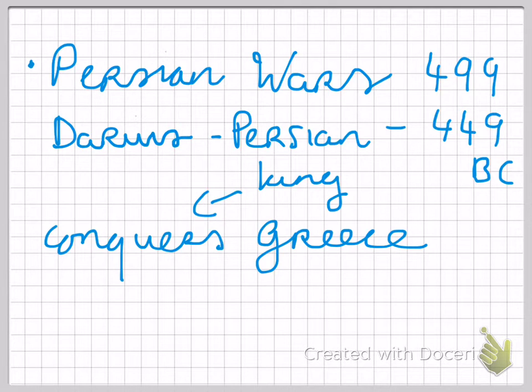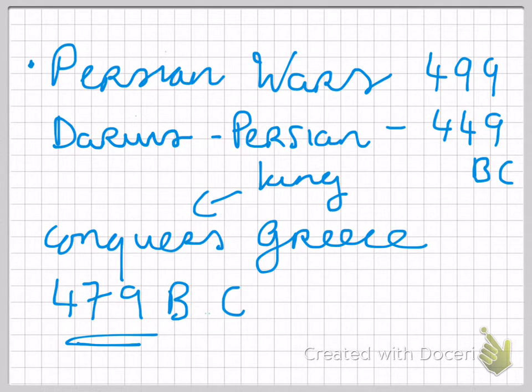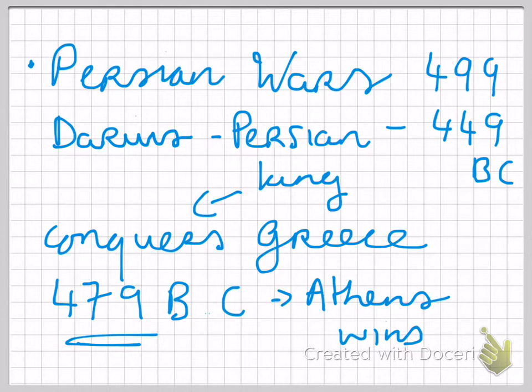The battles continue until 449, however by 479 BC the major battles, the most important ones, were over, and Athens had gotten rid of the Persians from Athens. That is why the Golden Age begins in 479. They start reconstructing their city after all the destruction from the war.